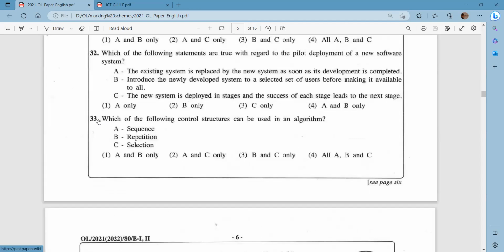Okay, let's see. The question number 33. Which of the following control structures can be used in an algorithm? We know there are three types of control structures. They are the sequence, selection, and the repetition. Repetition is also known as iteration as well. So here, all these options which were given for the A, B, and C, all of them are control structures. So therefore, the answer should be answer number 4, all A, B, and C.